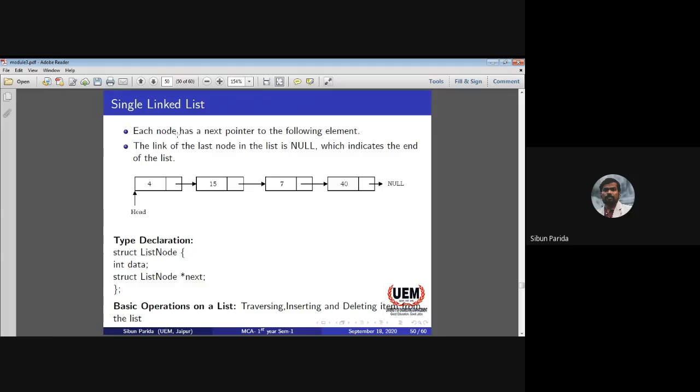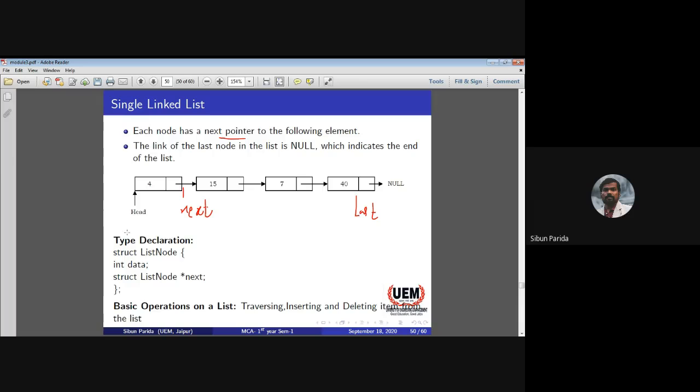In single linked list, each node has a next. Single linked list is nothing but the linked list. If it is a linked list, that means it is a single linked list. So each node has a next pointer to the following node. So this is my next pointer. The link of the last node in the list is null. This is my last node. So the link of the last node is pointing to null, which indicates the end of the list.